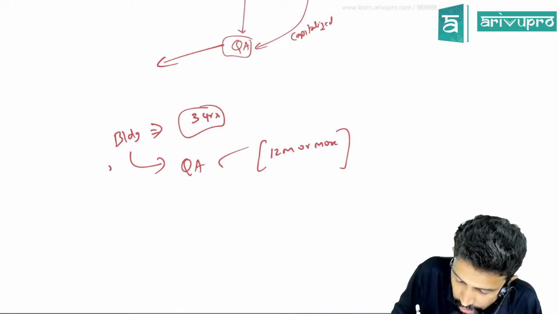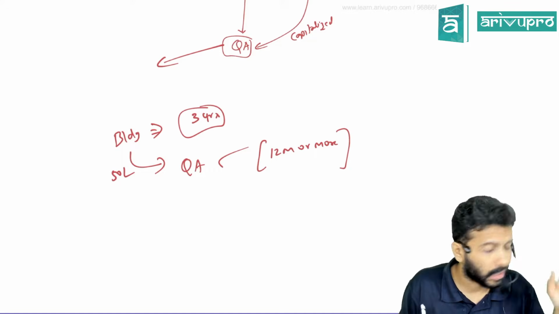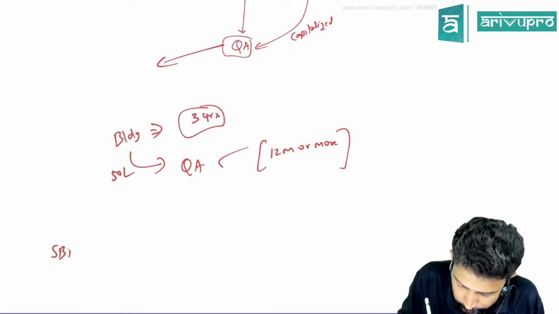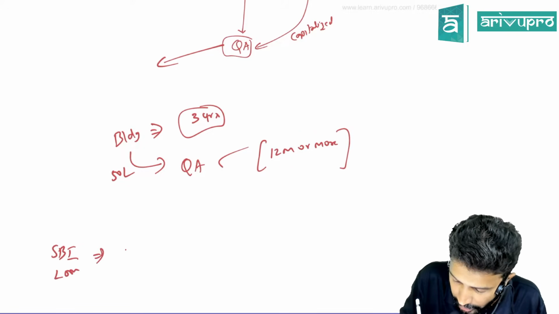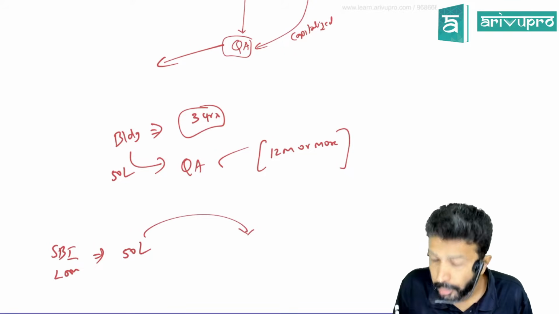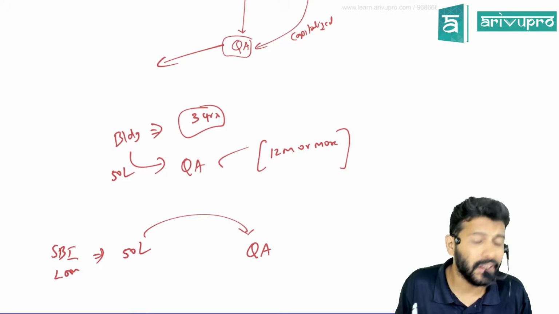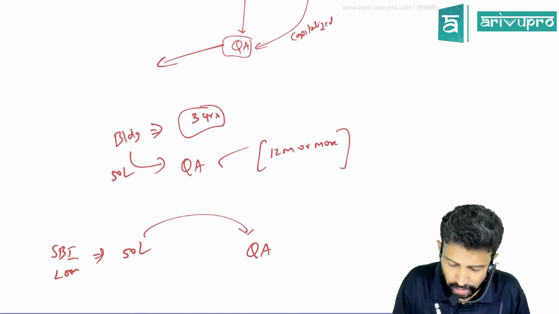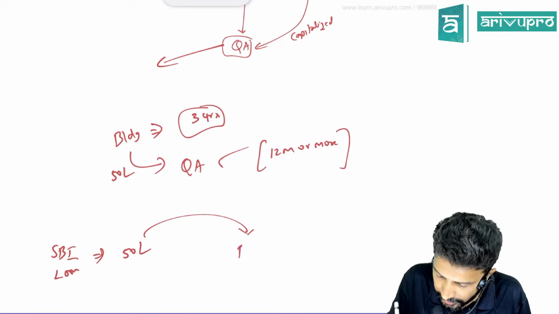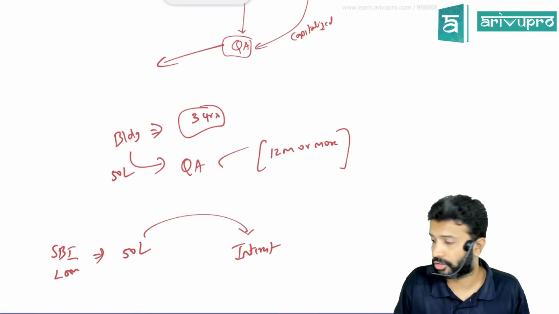Now you think logically. The building's construction cost is, let's say, 50 lakh rupees. To construct this building, we need 50 lakh rupees. I took an SBI loan for 50 lakh rupees, and that loan is used to construct a building, which is a qualifying asset. Now you tell me, on this loan, what will I incur? On the loan, I will incur interest charges, which we are referring to as borrowing cost.